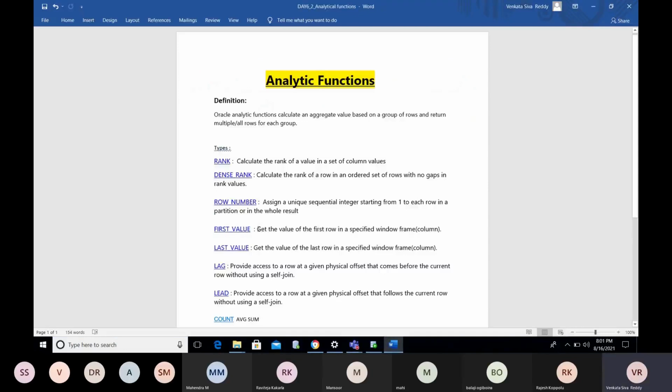The lag function provides access to a row at a given physical offset that comes before the current row, without using any self join. So if you want to find the previous record value relative to the current record, we need to use these lag and lead functions. I will show you some examples.